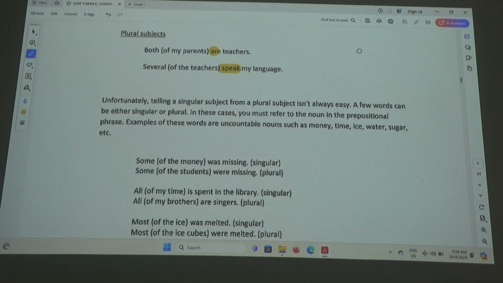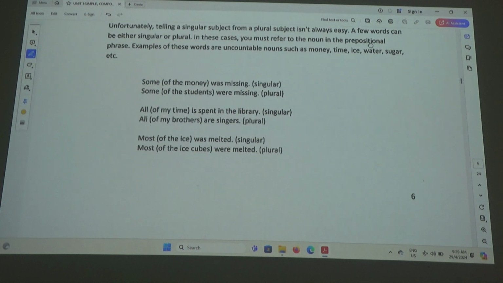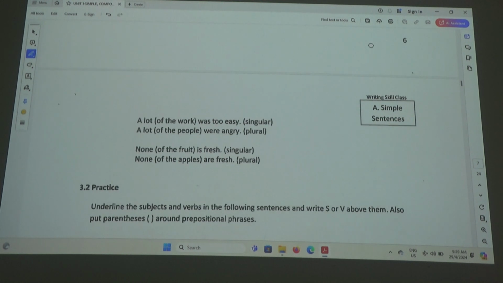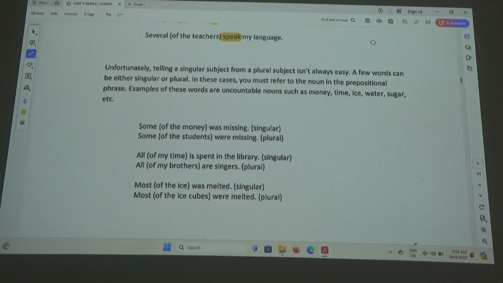Let me just finish one more small section and then we take a break. Just this section, just before the practice. We do the practice after.